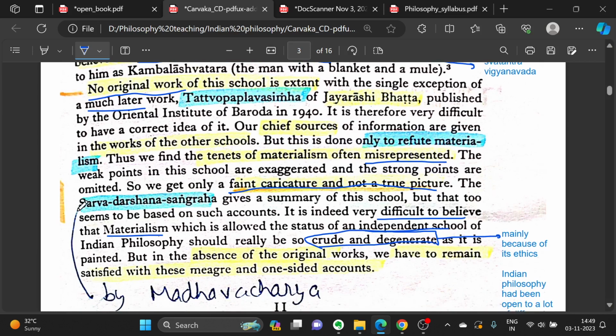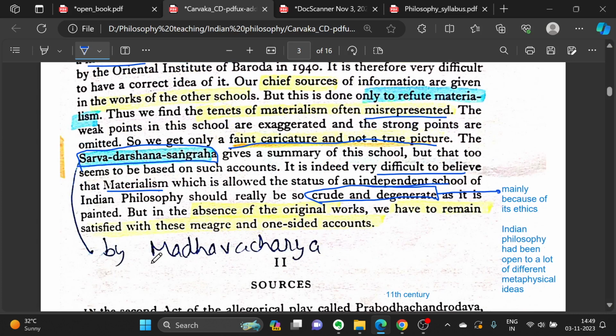The Sarv Darshan Sangrah. Again, this is an important book. It was written by Madhvacharya. You might have heard of Madhvacharya in your history books. He was a Bhakti saint. We will read about him later. He followed the philosophy of Dvaitvad. So he wrote the Sarv Darshan Sangrah, which meant he talked about all the extant philosophies of his time in this book.